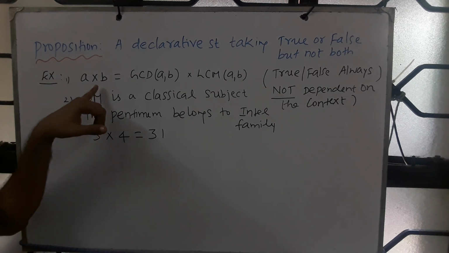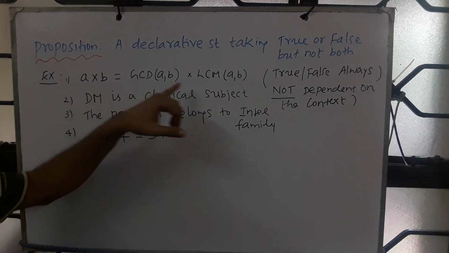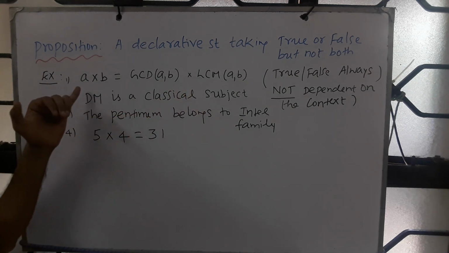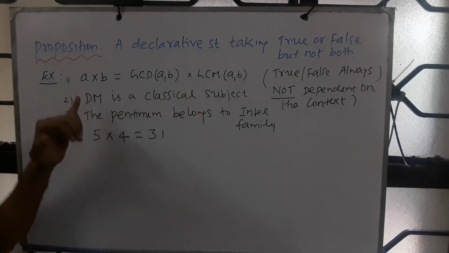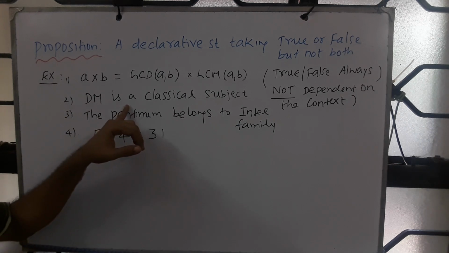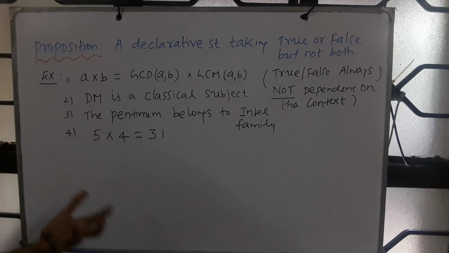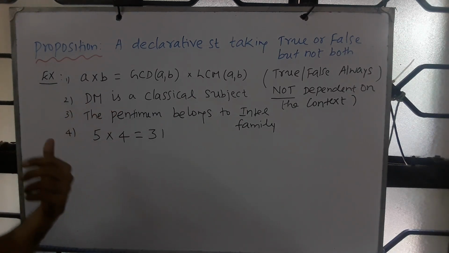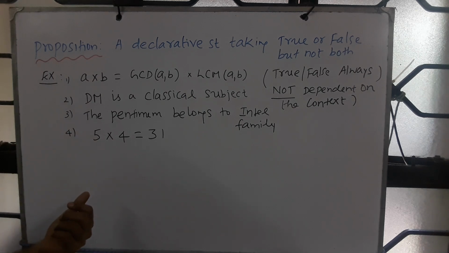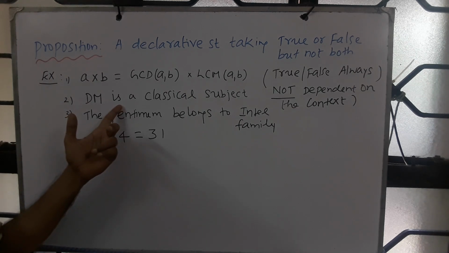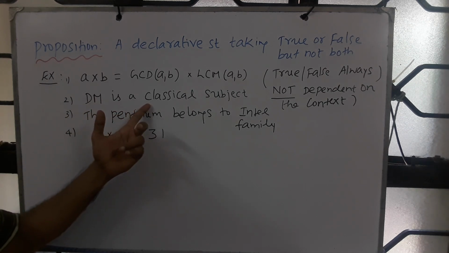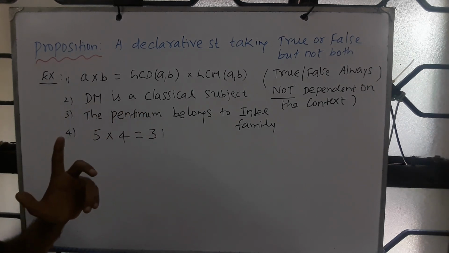And if you look at this, this is true for any integers, and so we say this is true always. And this one, if you ask a CS scientist, or if you focus on the set of all CS scientists and ask this question, then suppose everybody says DM is a classical subject, then we say true.